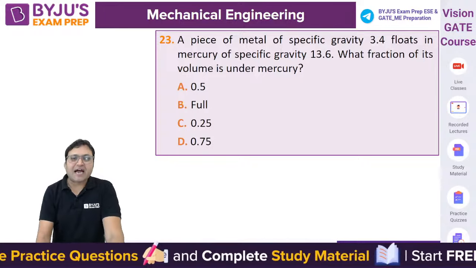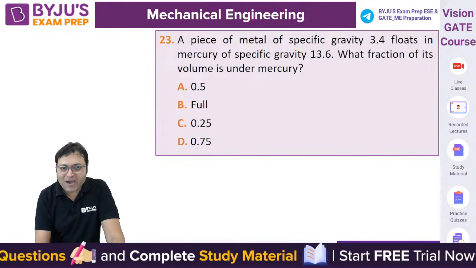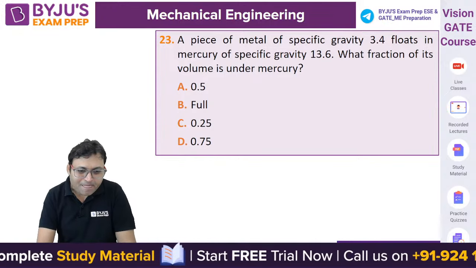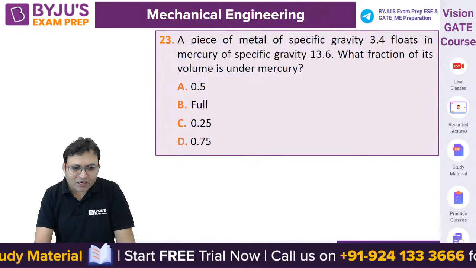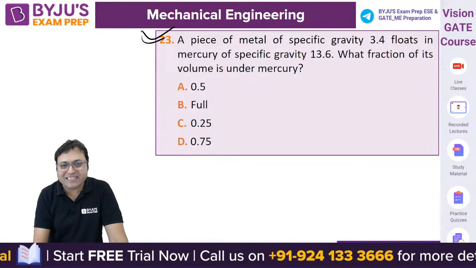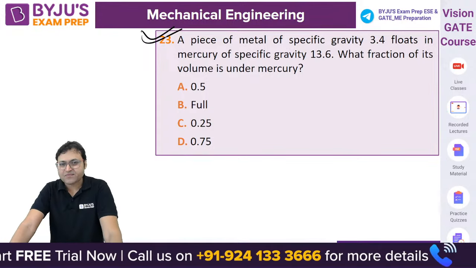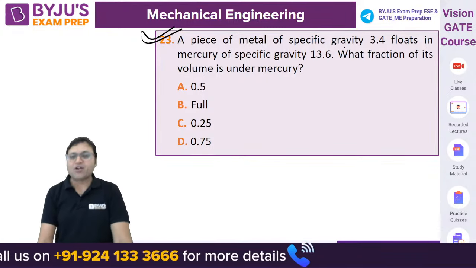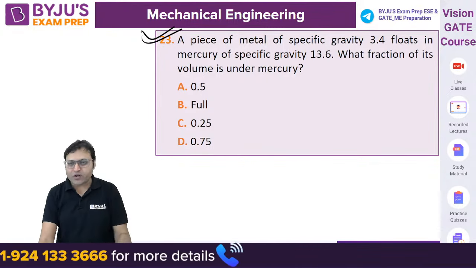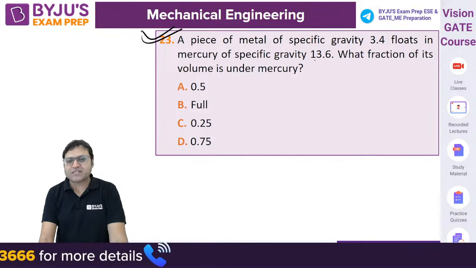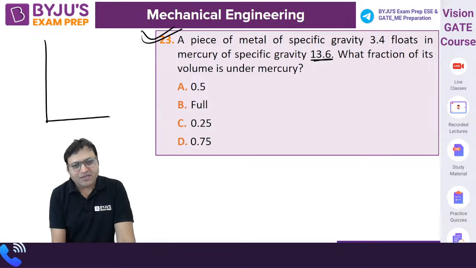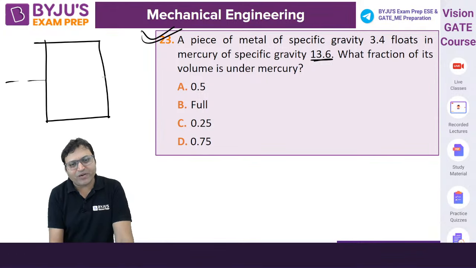So let us start with the first question from my side. This is a question from fluid mechanics, from buoyancy and flotation. Can you solve it? What will be the answer to this one? A piece of metal of specific gravity 3.4 floats in mercury of specific gravity 13.6. What fraction of its volume is under mercury? This is the metal piece. There is the fluid, mercury.